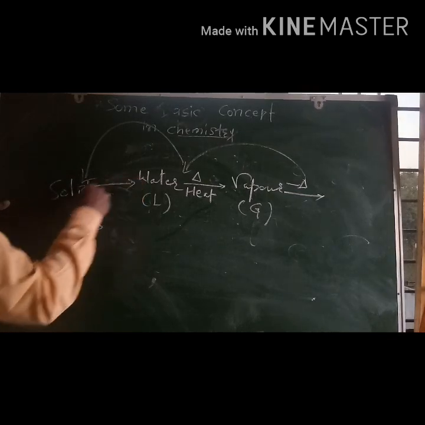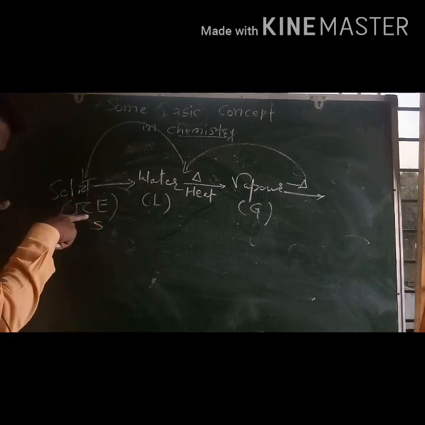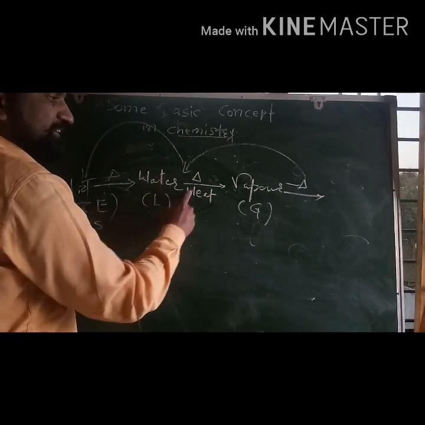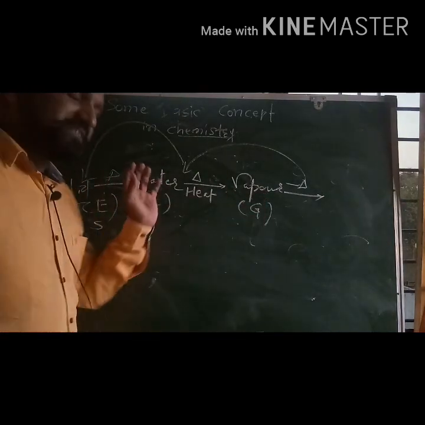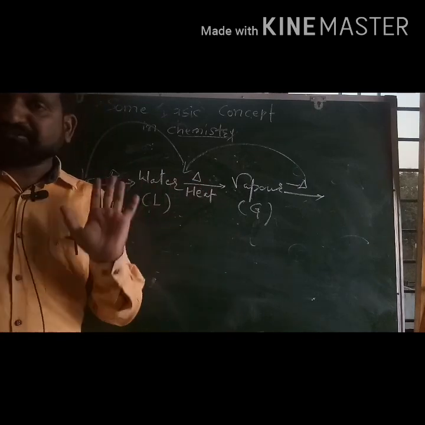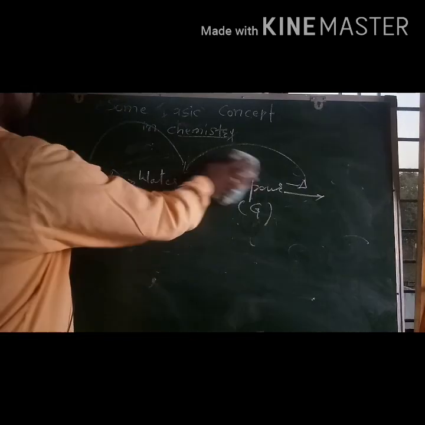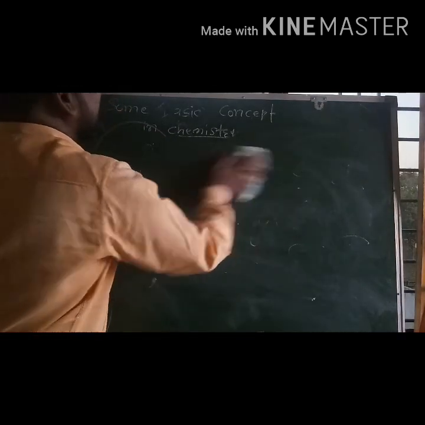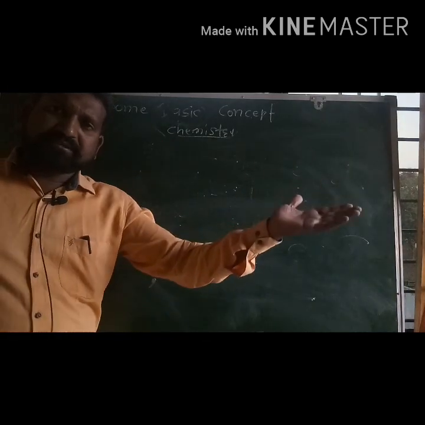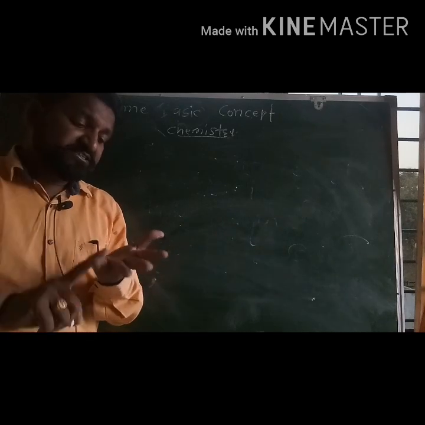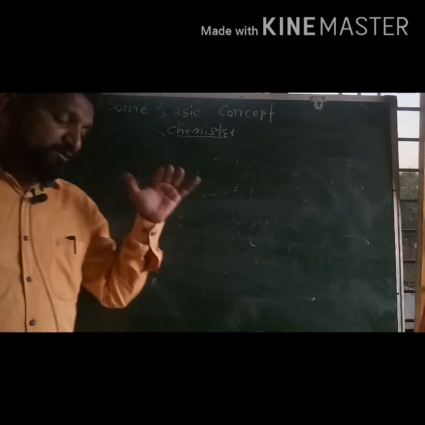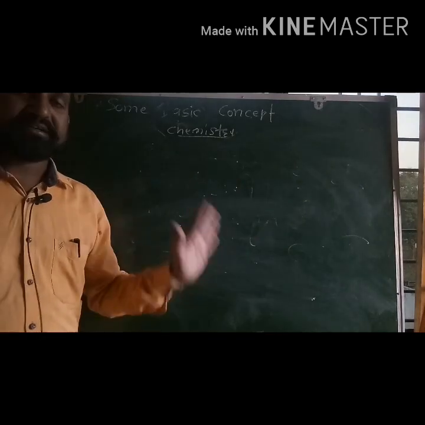So ice is one form of water; ice on heating gives water, and water on heating gives vapor. So these states of matter are simply interconvertible. That's it. These are all the states of matter, nothing much to explain here. Again, in further chapters we will discuss the chemistry of solids, liquids, and gases, no doubt. At this moment we only want states of matter, nothing else.